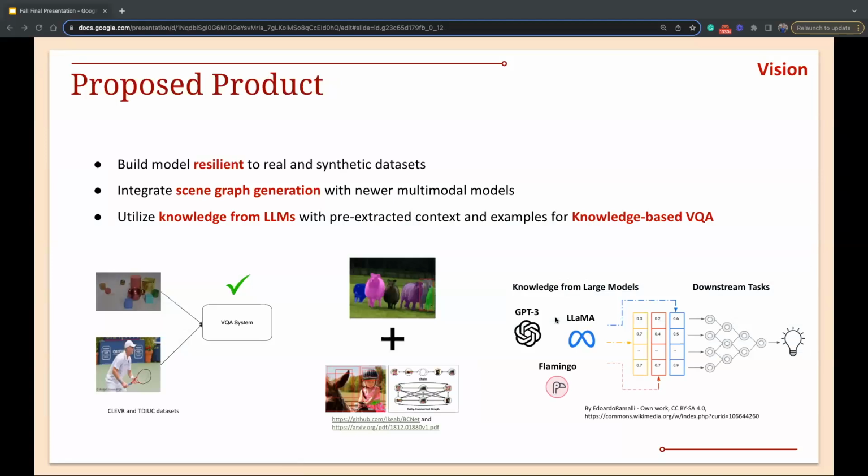Okay, so this is what we propose. Our project aims to address 3 primary shortcomings with the current state of the art in this particular field. The first is to build a model that is robust enough to handle a variety of input images, specifically images that are both real as well as synthetic, as you see on the left image. The second is to improve performance on counting and relationship-based questions by incorporating graphs into a model's processing. The final area is to improve performance on outside knowledge question answering by leveraging latent information from large language models and effectively performing few-shot inference.